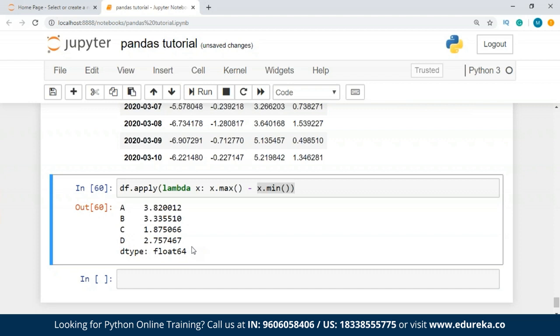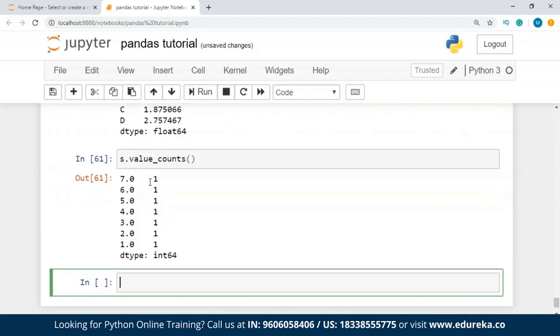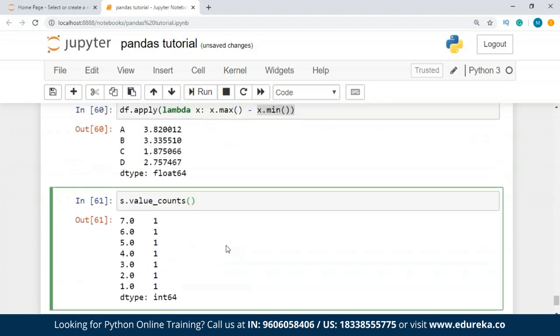Now I'm going to talk about histogramming. So a histogram is a representation of the distribution of data. So this function we have, which is matplotlib.pyplot.hist, on each series in the data frame, resulting in one histogram per column. So what we'll do is we'll make a series, and it's going to give us value counts for histogramming. How do we do that actually? So we can just write .value_counts, right? Let's see if it works. All right, we have one value for each. So this is how we do the histogramming with our data, guys.